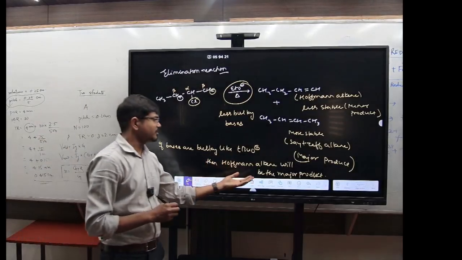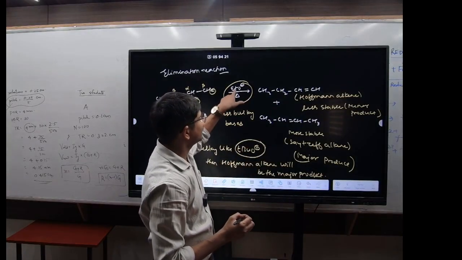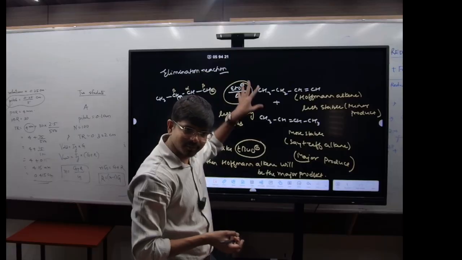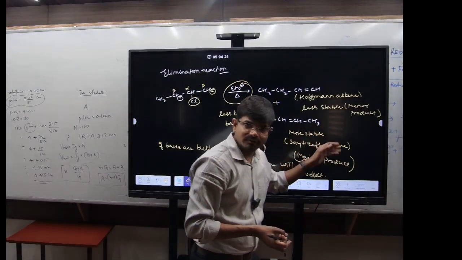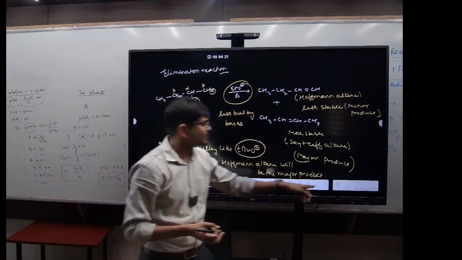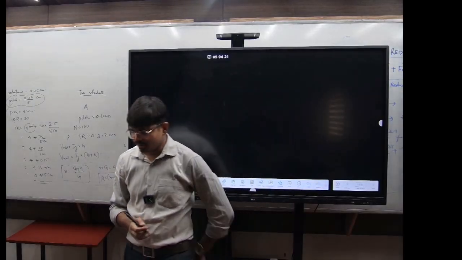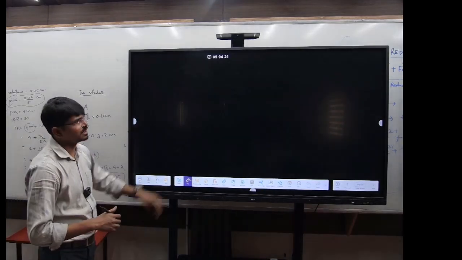So this is the major product if tertiary butoxide is used instead of ethoxide. If less bulky bases are used, then draw the Saytzeff alkene as the major product. If it is like this one, draw the Hofmann alkene as the major product. Got it? Now next one, write down. This is the Saytzeff rule.